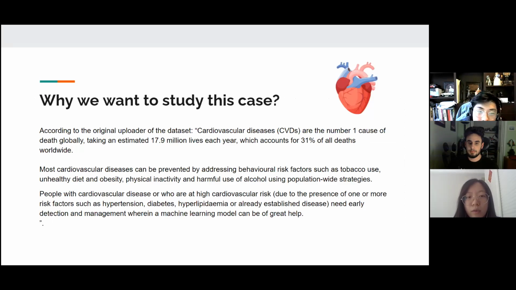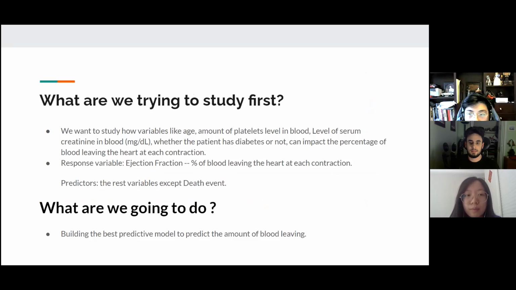Why do we want to study this case? Because CVD is one of the most important causes of death every year. So we want to find the relationship between all these variables.